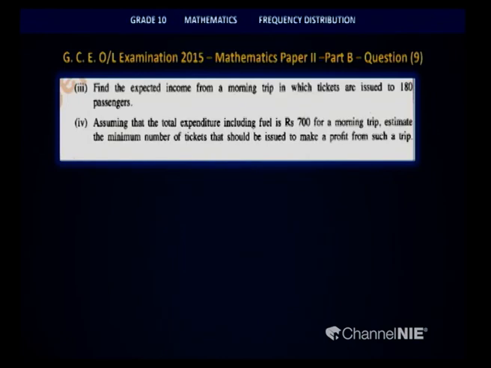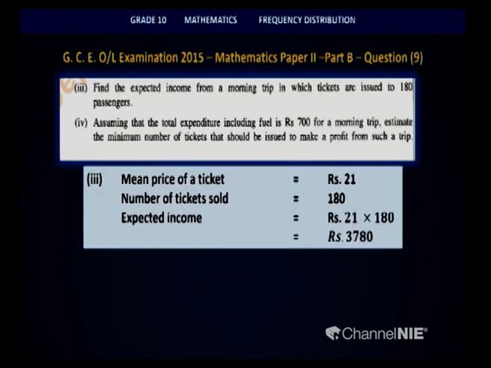Right. Let us look at the third part of the question. They asked us to find the expected income from a morning trip in which tickets are issued to 180 passengers. So children, the mean price of a ticket that we calculated was 21 rupees. So the number of tickets that they expect to sell is 180. So children, to find the total expected income, it is 21 rupees into 180. So 3,780 is the income that you can expect.